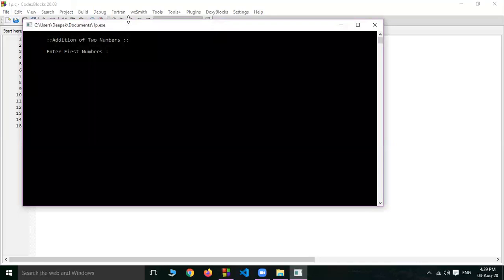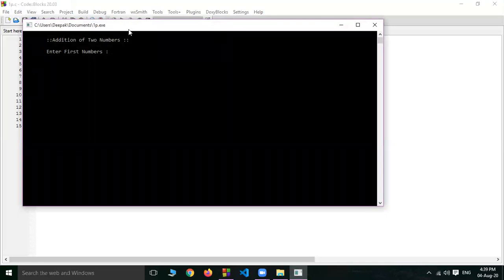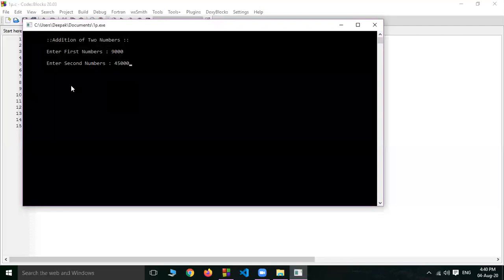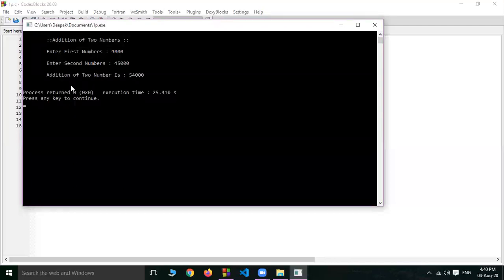Now see, addition of two numbers. Enter first number as 9,000, second number as 45,000. The first number is going in capital A, the second number is small b, and capital A plus small b is assigned to c, that is 54,000 in c, and we have to display that addition of two number is c, and the c value is 54,000.